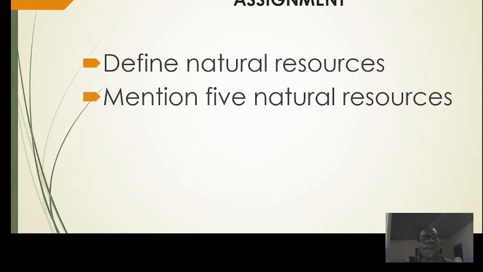Okay, I hope you are paying attention. Now, I will also leave you with this little assignment which says: define natural resources and mention 5 natural resources. I hope you did my previous homework and I will be expecting you to do this one.